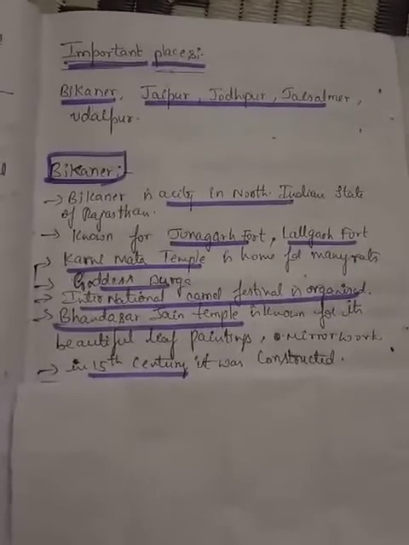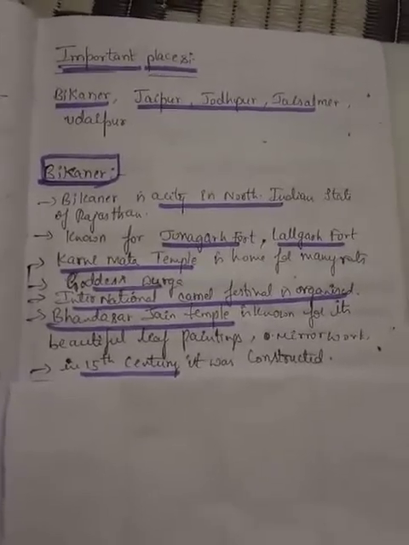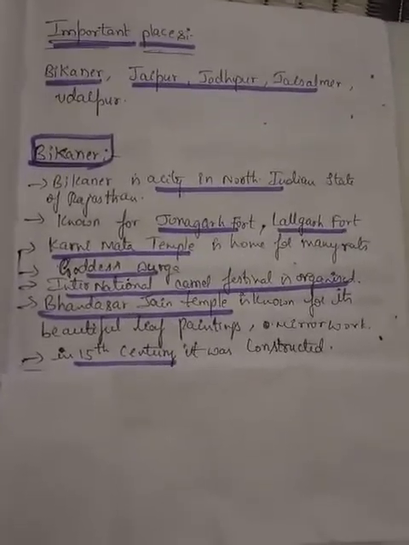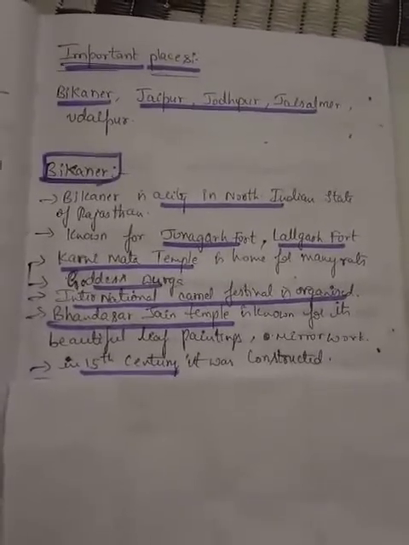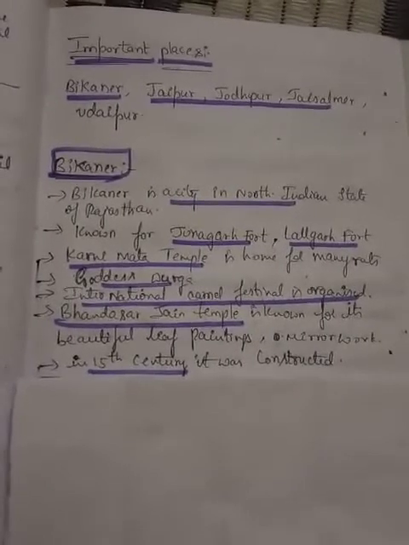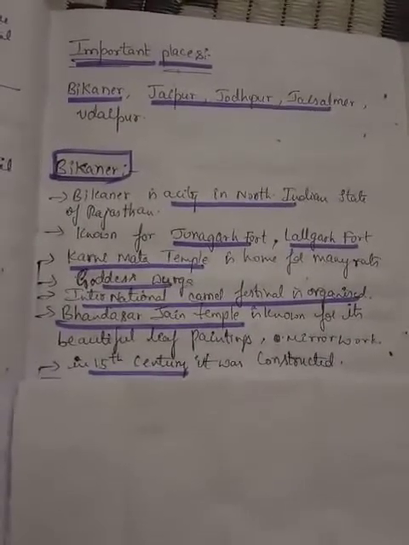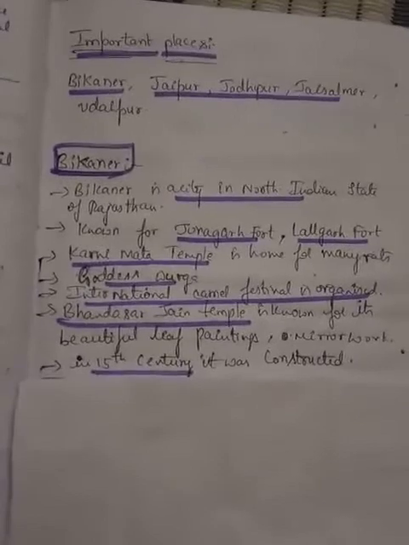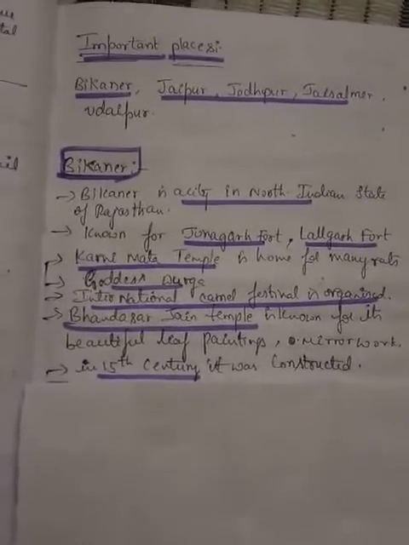It is known for its beautiful leaf paintings and mirror work, and it was constructed in the 15th century. So this is the highlight of Bikaner city.